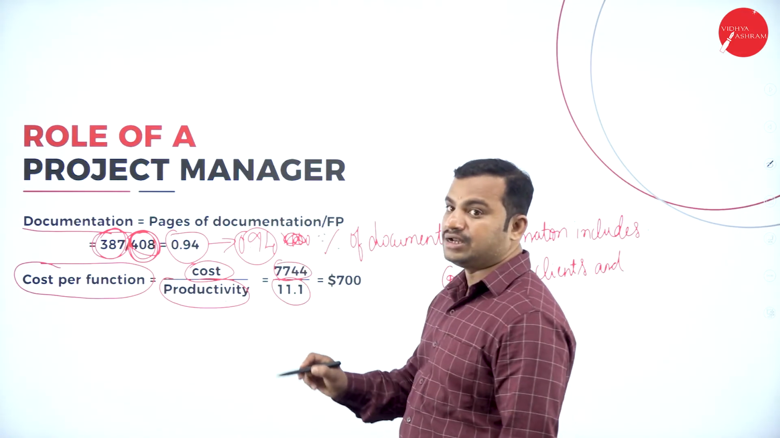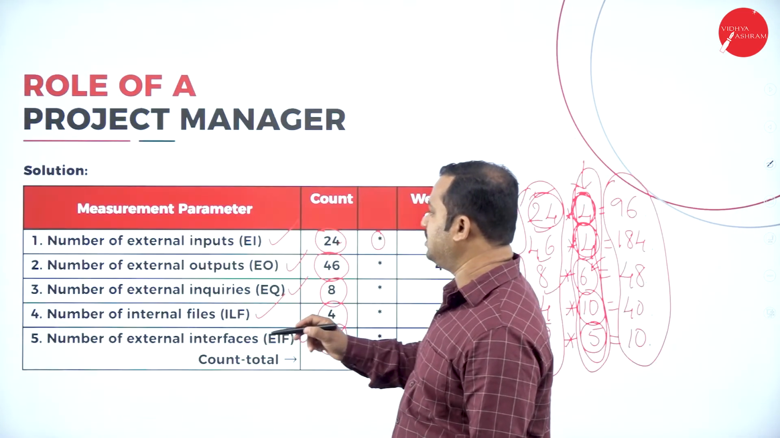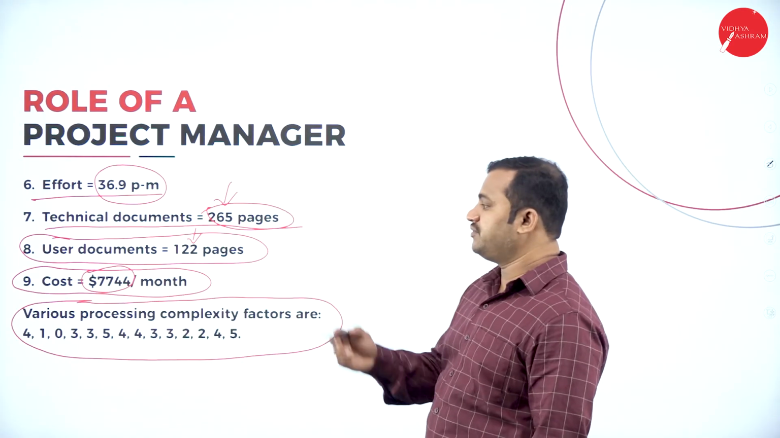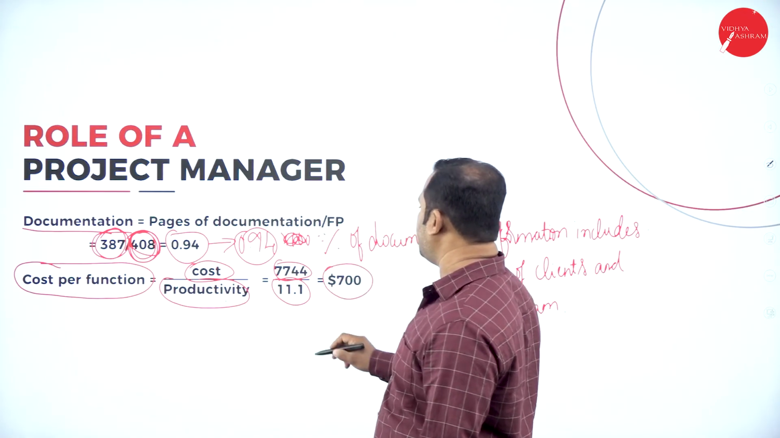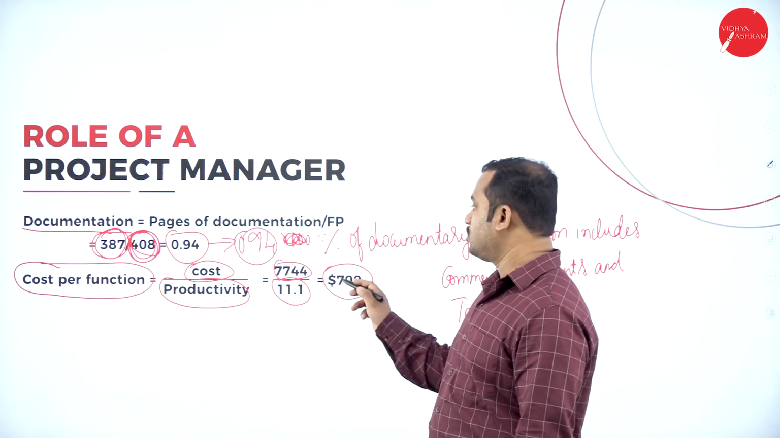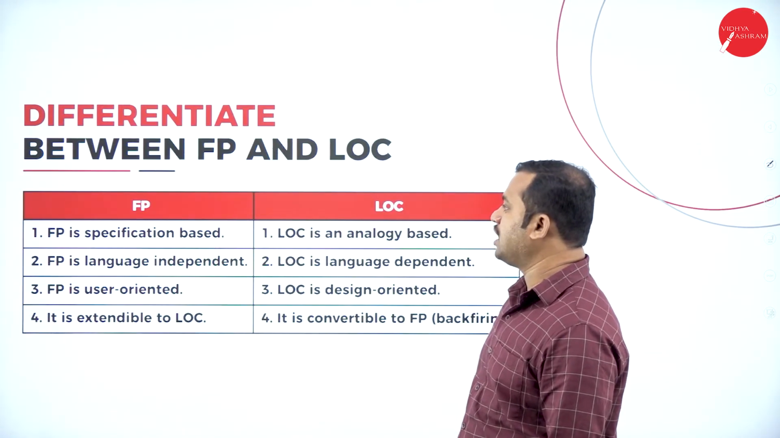Total cost is $7744, which you have seen in the previous slide. So I'm going to consider that value, which turns out to be the value 700. That is cost per function. For one function, the total cost of expenditure is $700. So this is how we are going to calculate that.